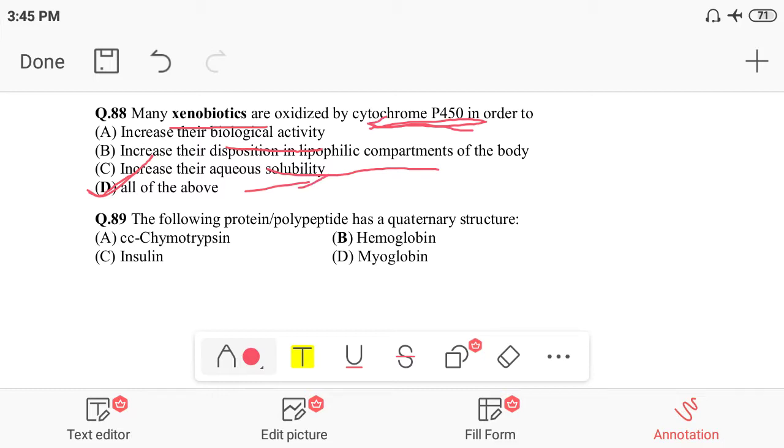So that is okay for question 88. I hope you understood the question.